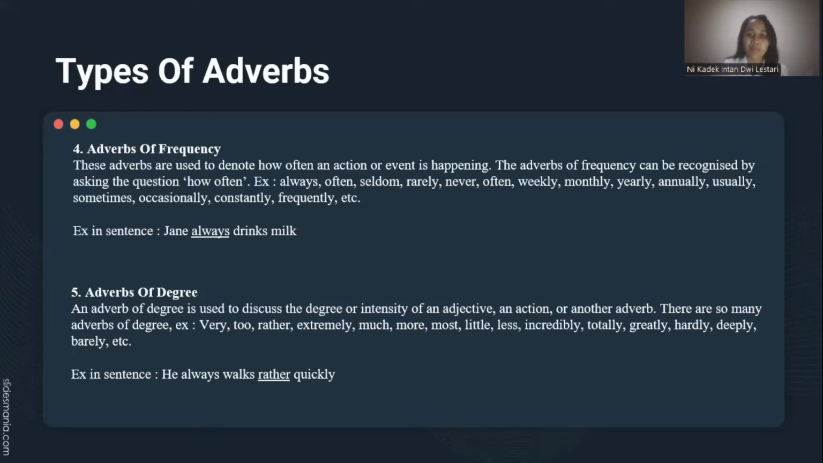For example, very, too, rather, extremely, much, more, most, little, less, incredibly, totally, greatly, hardly, deeply, barely, etc. Example in sentence: He always walks rather quickly.